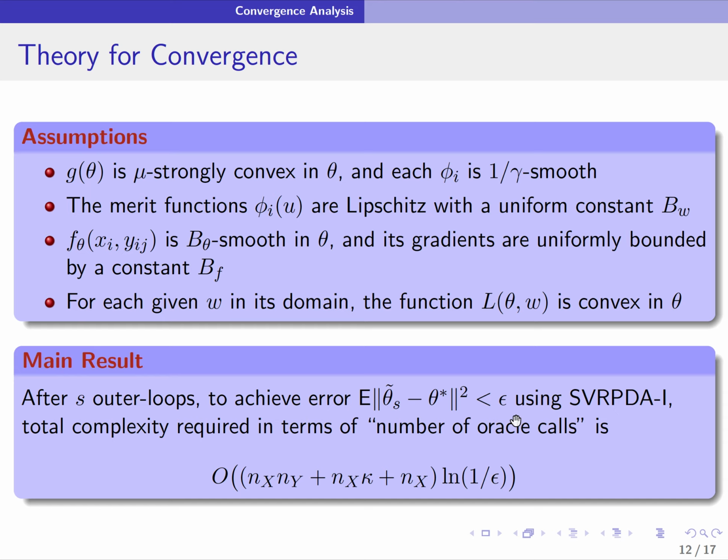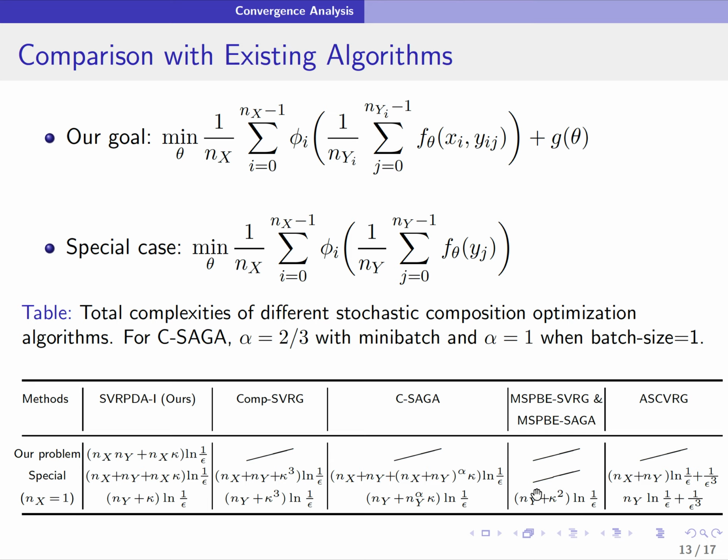We obtain theoretical guarantees. Under a strong convexity assumption, we show that the algorithm converges at a linear rate, and we also obtain the oracle complexity, which is given over here. So we compared this complexity with existing algorithms. Once again, we consider a more generalized problem of this form, and our complexity is also derived for this problem over here.